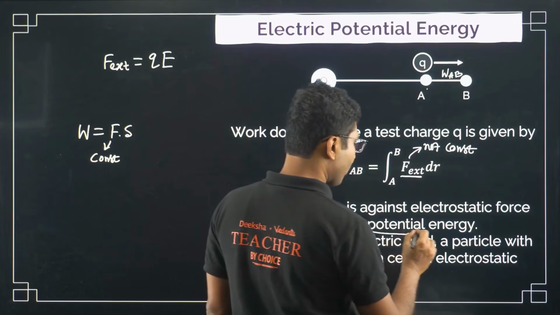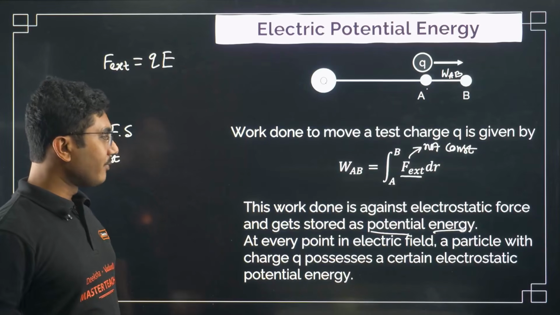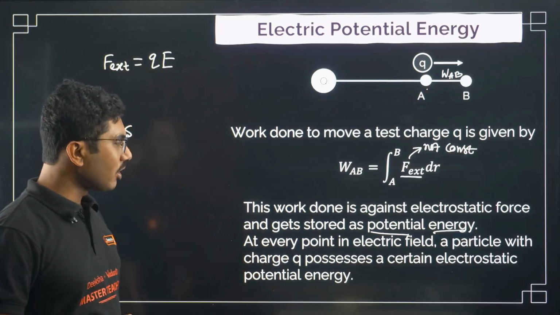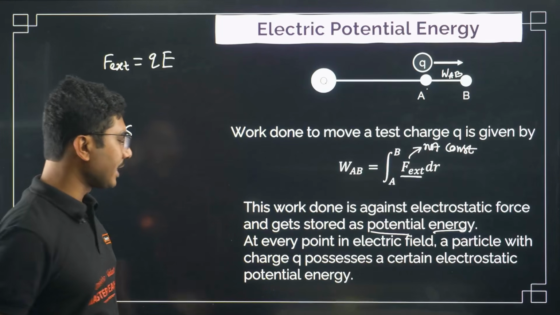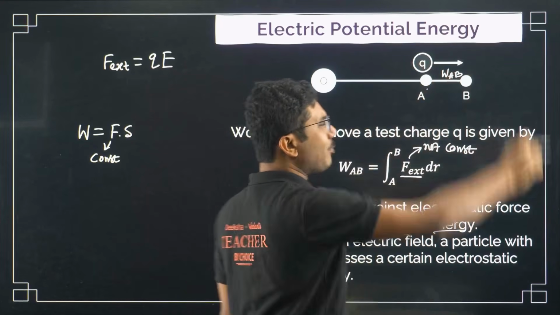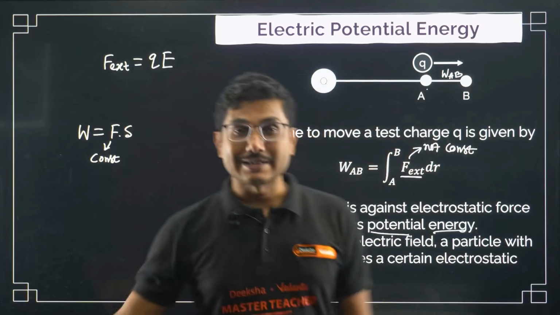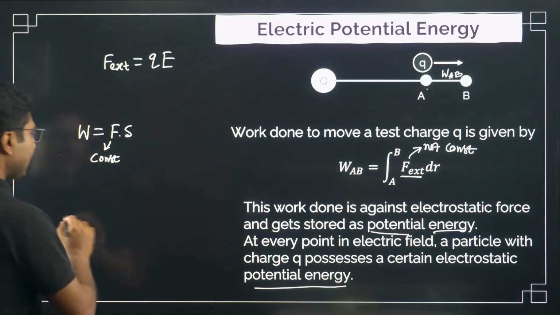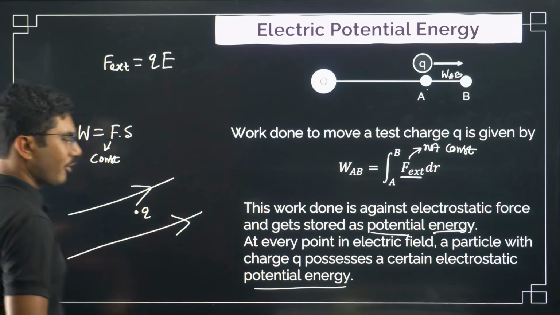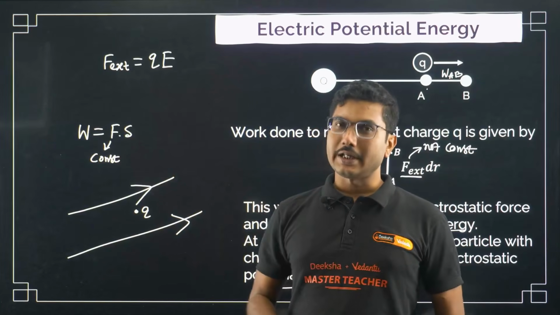So this is very important. This work done is actually stored as potential energy. At every point in an electric field, a particle with charge small q possesses a certain electrostatic potential energy. Suppose we have an external electric field and you have some charge kept at some point, at each and every point this q will have some potential energy.